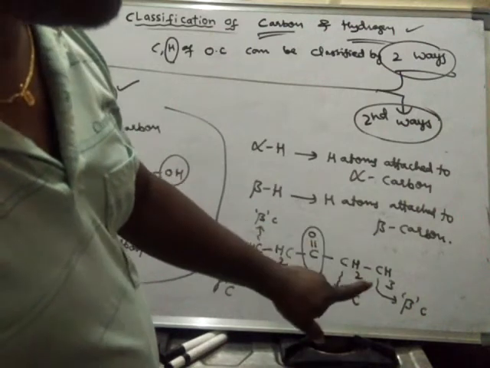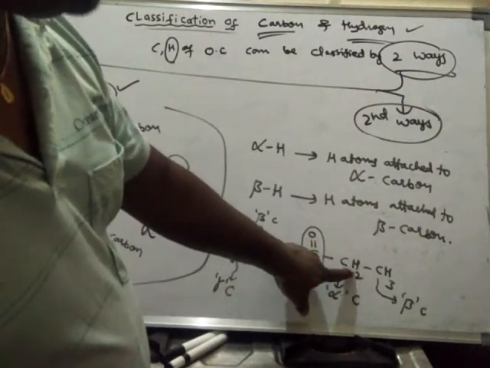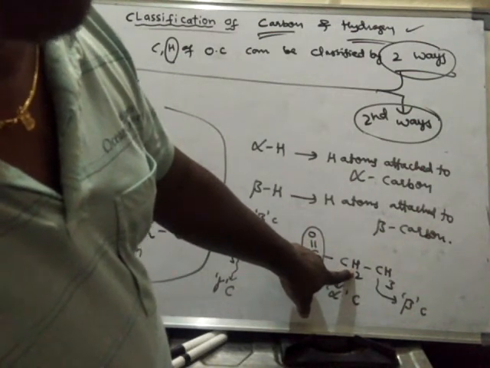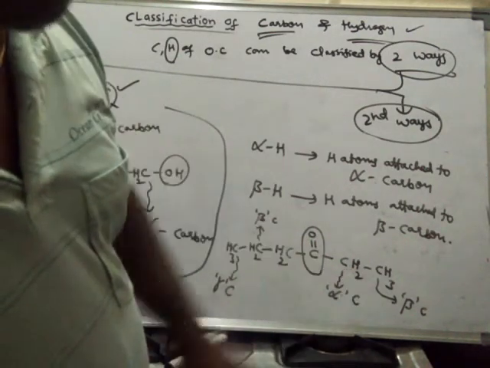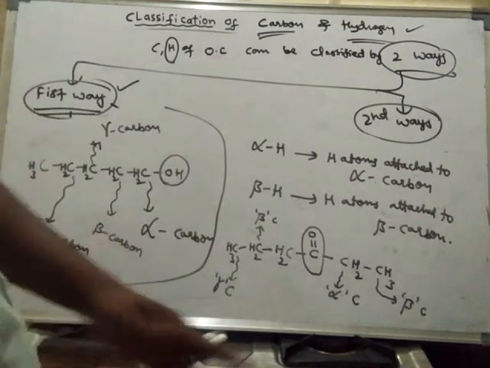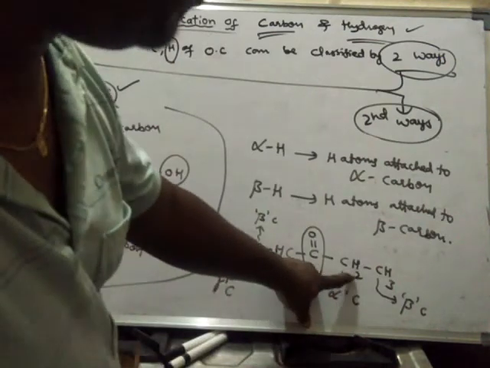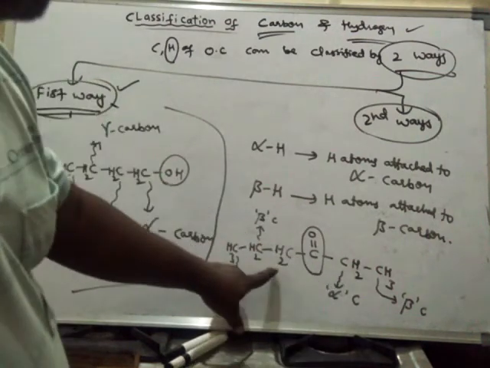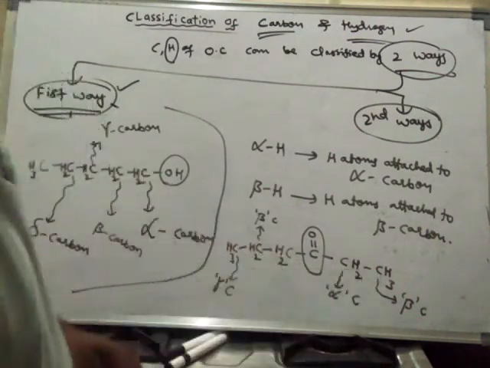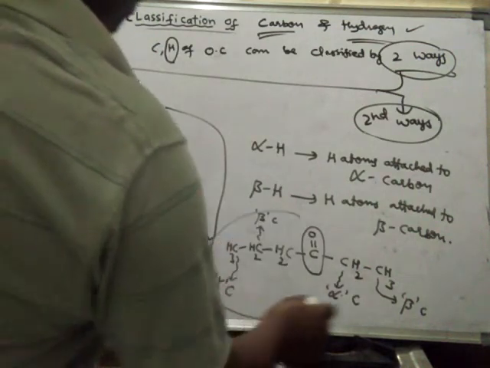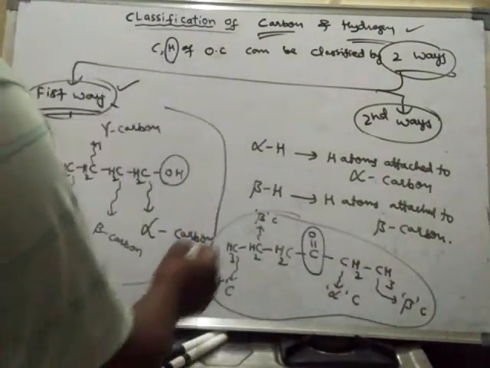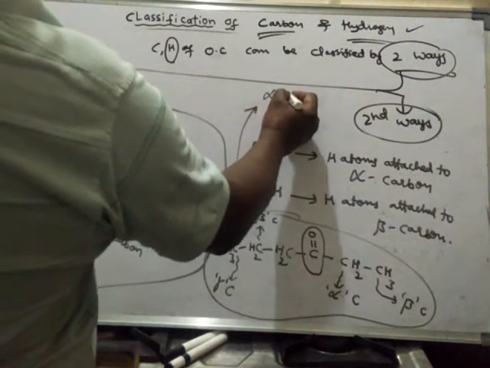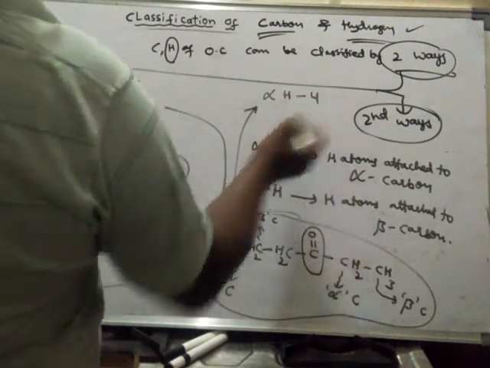I mean the hydrogens which are attached to carbons. Based on the type of carbon, the hydrogen will be named. If it is an alpha carbon, then the hydrogens attached to that alpha carbon are said to be alpha hydrogens. So here 2 alpha hydrogens, here 2 alpha hydrogens. In this particular compound, how many alpha hydrogens are there? Alpha hydrogens are 4.